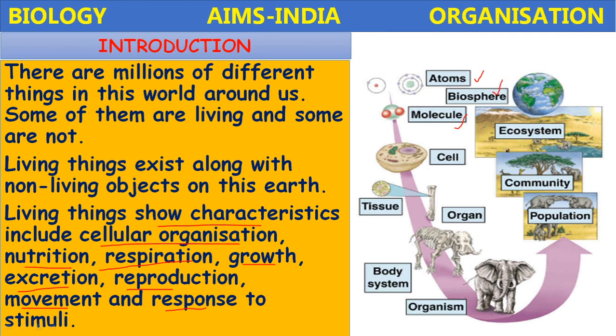Here, without non-living things, the living things also cannot exist. For example, air is a non-living thing, and all living organisms require air. Plants are living things, and soil is a non-living thing. Without soil, plants cannot live, isn't it? So there is an association between living and non-living things. Let us proceed.